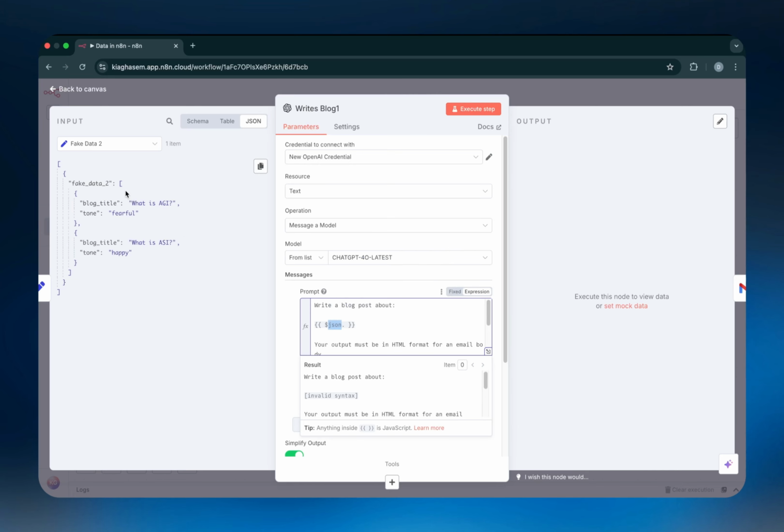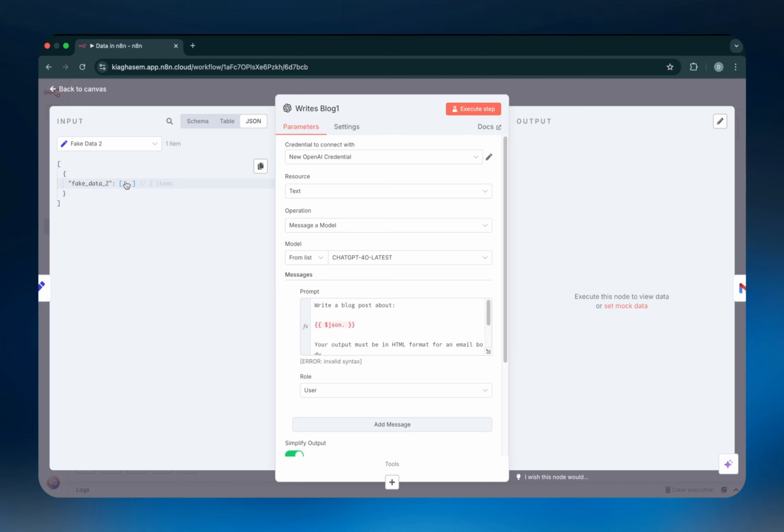So JSON knows that it's looking at the previous node. And then once I put the dot, it's now giving me the actual fields inside that previous node. So if we take a look at the previous node, once we wrote JSON, we're sitting at this level. And then once we put the dot, it's now looking at the first item. So now that it's looking at the first item, it's saying, hey, the only field I can see, or the only key that I can see in this level is just the one key that's fake data underscore 2. Because as you can see, this object itself only has this one field.